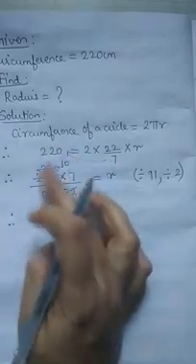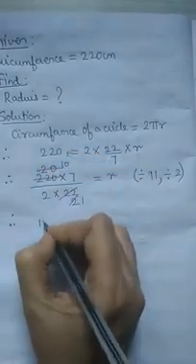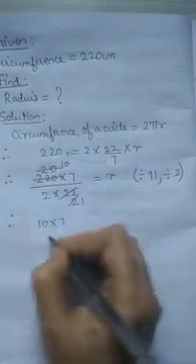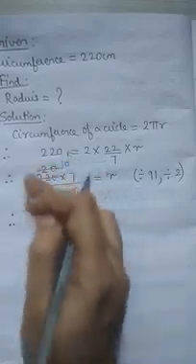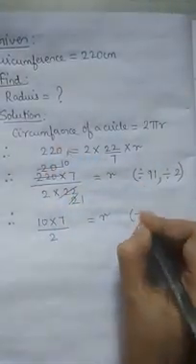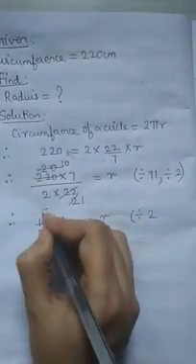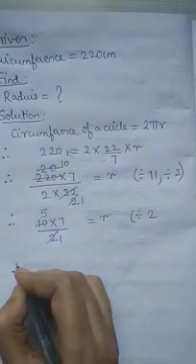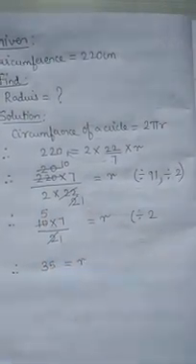Now there is lot of cancellation over here, so I will bring the same numbers down. 10 into 7 is left upon 2 is left, is equal to r. You can cancel it there itself, but there will be a mess, na? So I have taken it down. Now again I can divide a number by 2. 2 1s are 2, 2 5s are 10. Therefore 5 7s are 35 is equal to r.